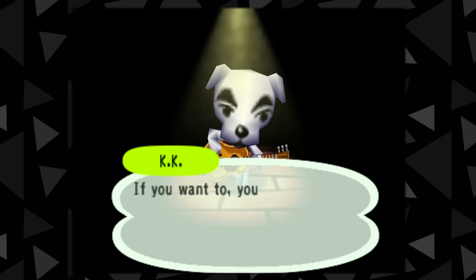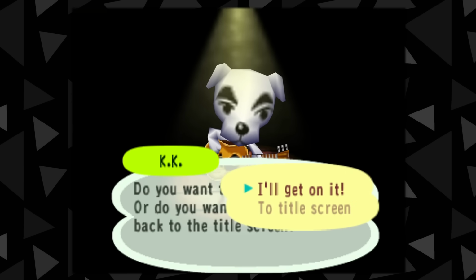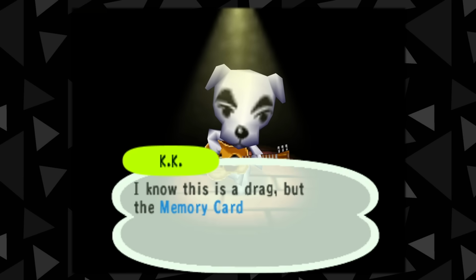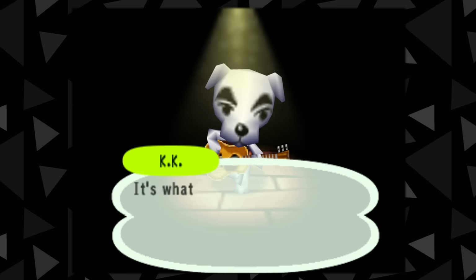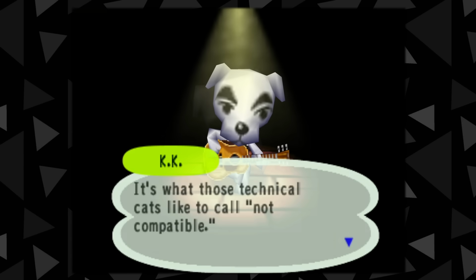If your GameCube's internal clock is busted, the game will still allow you to play, and KK Slider will now give you the option to set the time at the start of every session. In the case that you have a Japanese memory card plugged into a North American system, KK Slider has unique dialogue mentioning that it's incompatible.